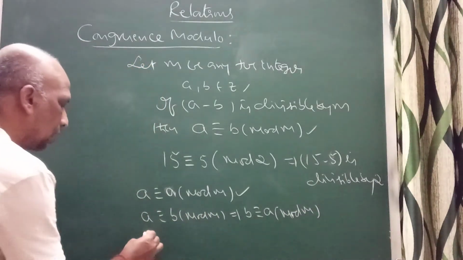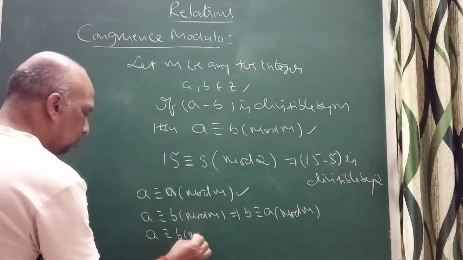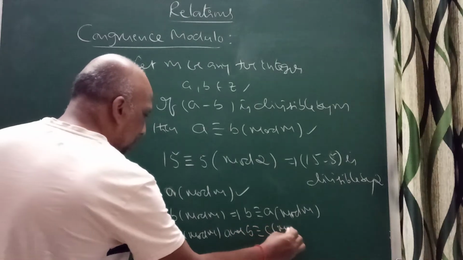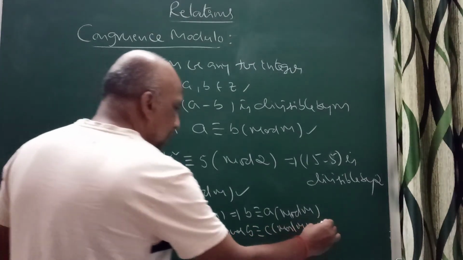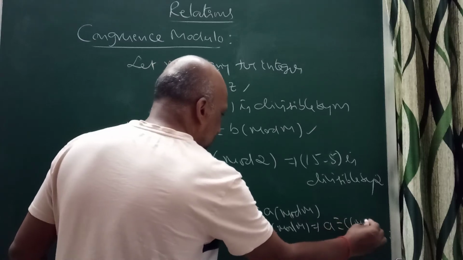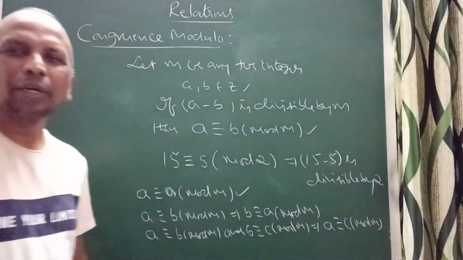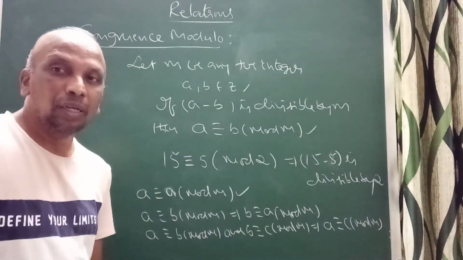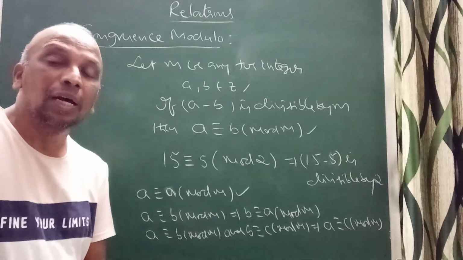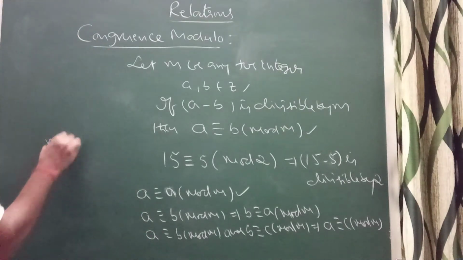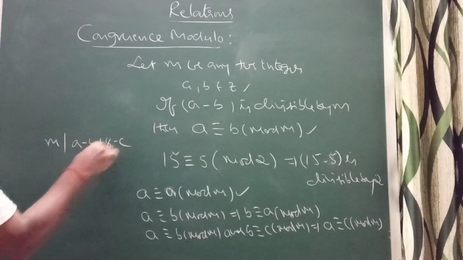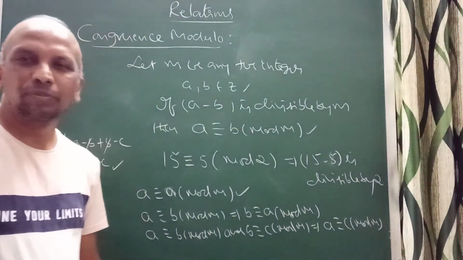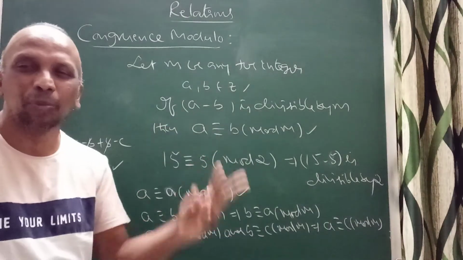In the same way, when a is congruent to b mod m and b is congruent to c mod m, no doubt this implies a is congruent to c mod m. It is transitive also. Why? Because m divides a minus b and m divides b minus c, so m divides a minus b plus b minus c. Then you will get m divides a minus c. It is transitive also. So congruence relation is reflexive, symmetric and transitive.